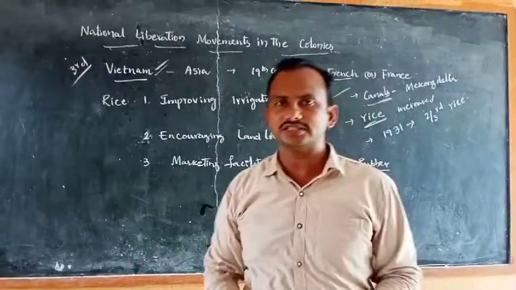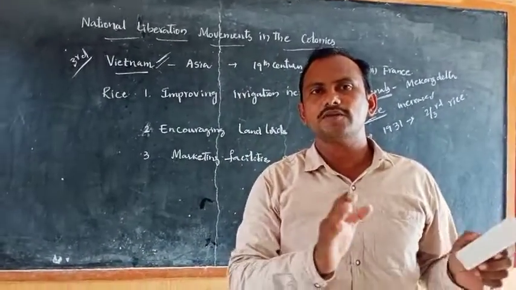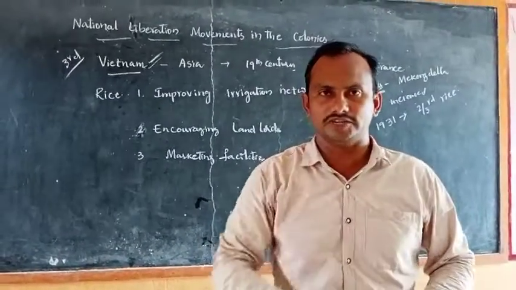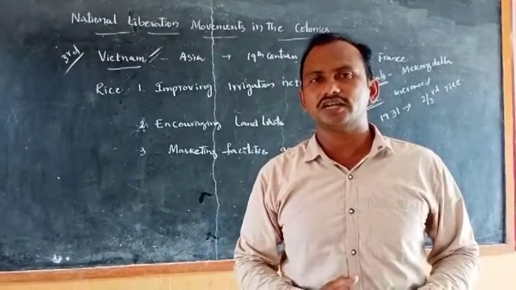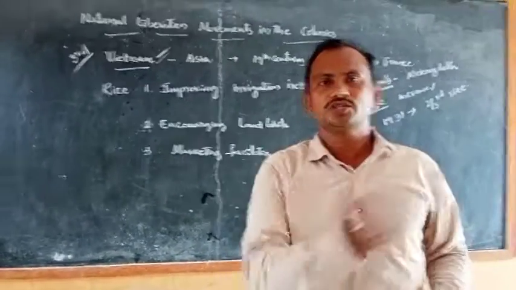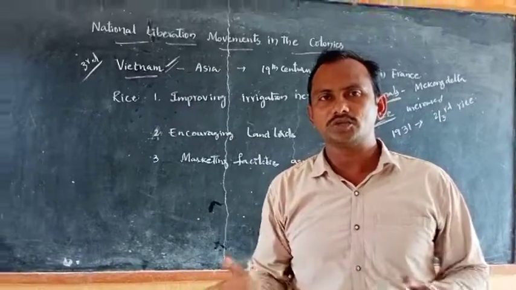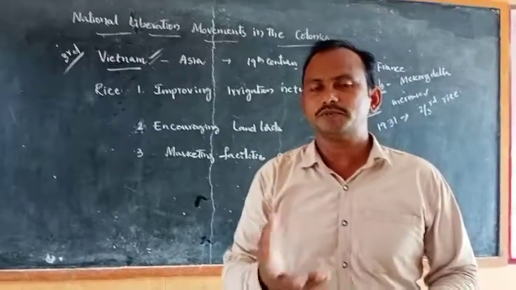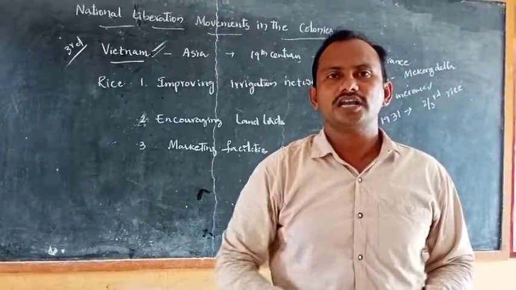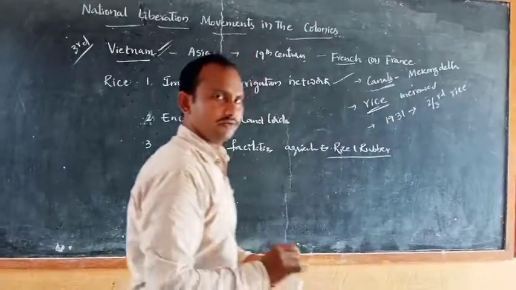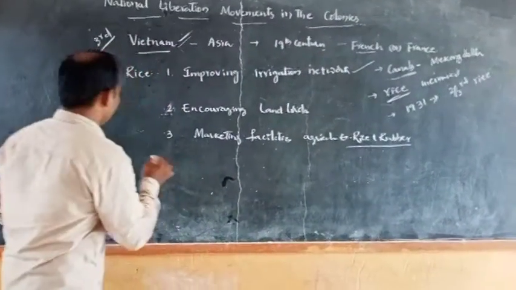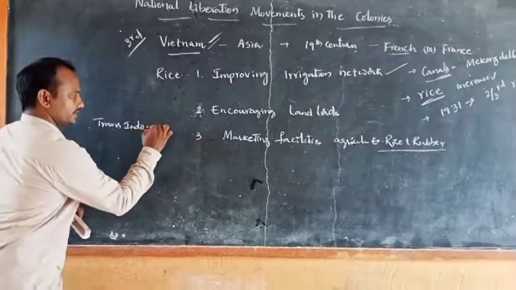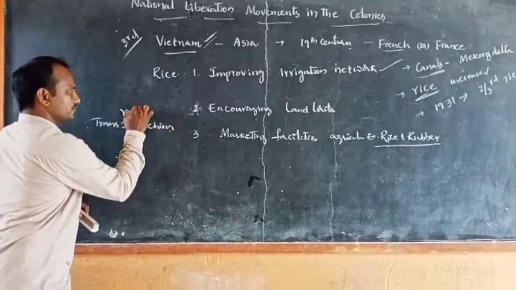After doing all these things, the French concentrated on the development of the transport system, especially roads and railways, because transport facilities are essential to transport commodities or military troops to gain control over other regions. The most important railway network built by the French in Vietnam is the Trans-Indochina network.